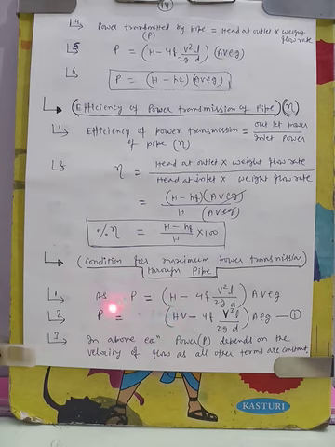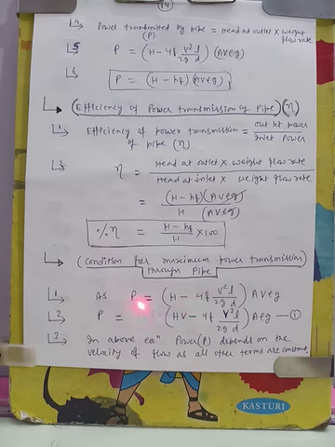So the power transmission through the pipe depends on a function of V, the velocity through the pipe. So what we are observing is that power transmission through a pipe is a function of velocity through the pipe. In the above equation, power depends on velocity of the flow as all other terms are constant. So power transmission through pipe is a function of velocity.